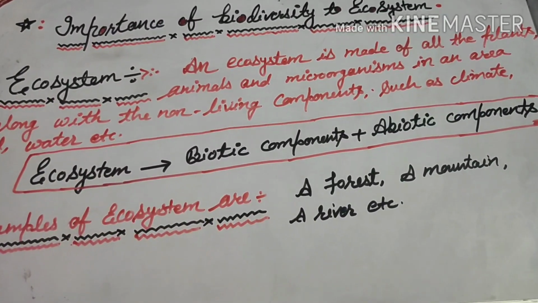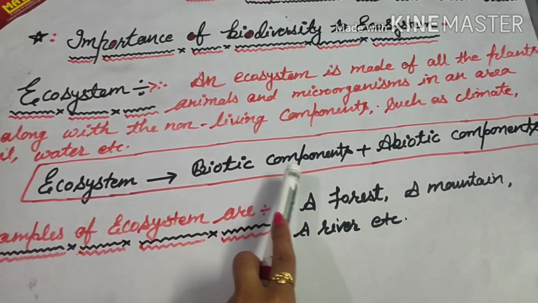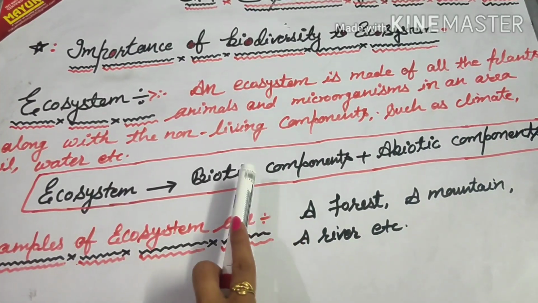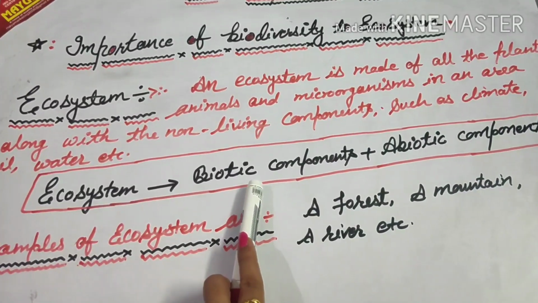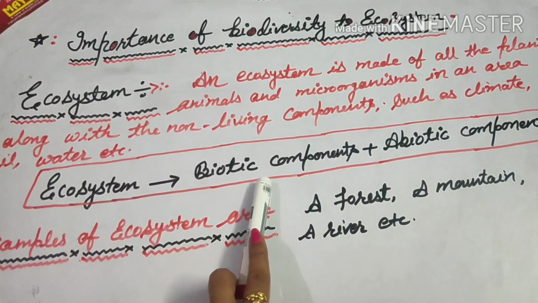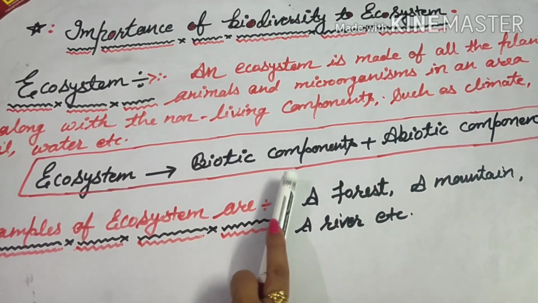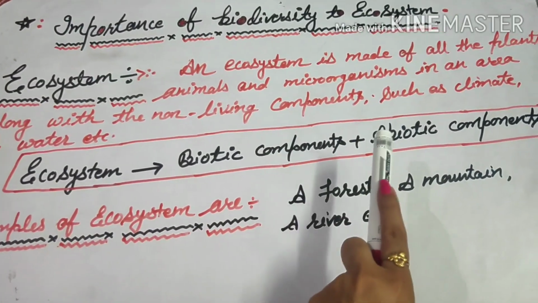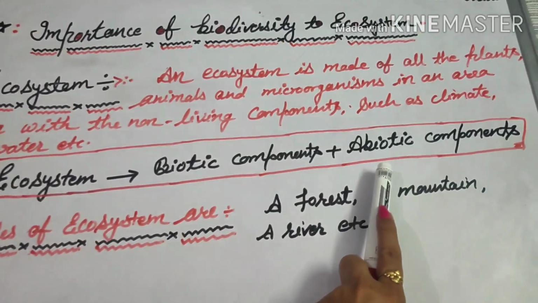All the living components are known as biotic components. All living components like plants, animals, microorganisms are known as biotic components. And all the non-living components are known as abiotic components.